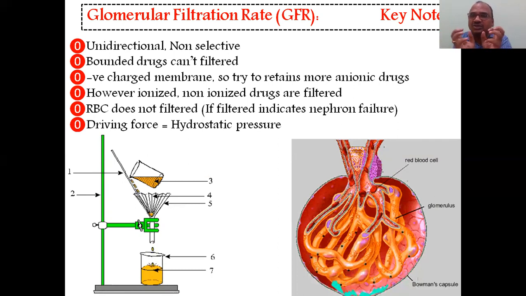The number of holes has increased, so it means nephron damage is there. In such cases of nephron damage, RBCs will enter the urine. During the urine test, they will report that RBCs are found. That means some problem is there. The driving force is hydrostatic pressure. Pressure is there above the glomerulus and below the glomerulus also. Depending upon the pressure, filtration takes place.